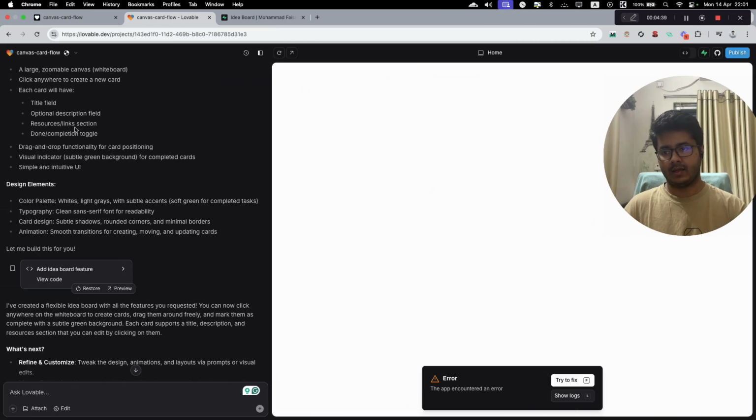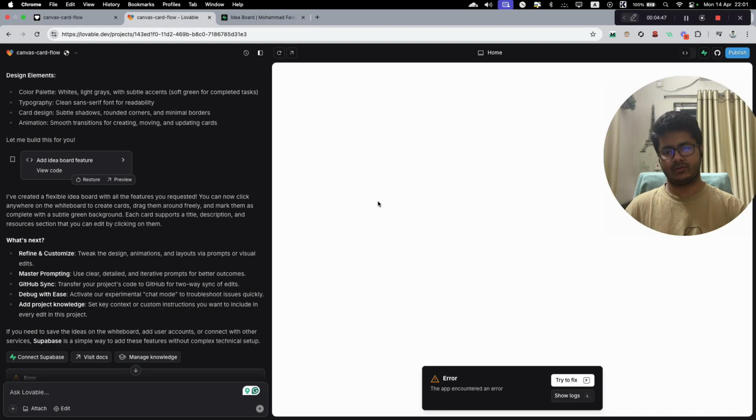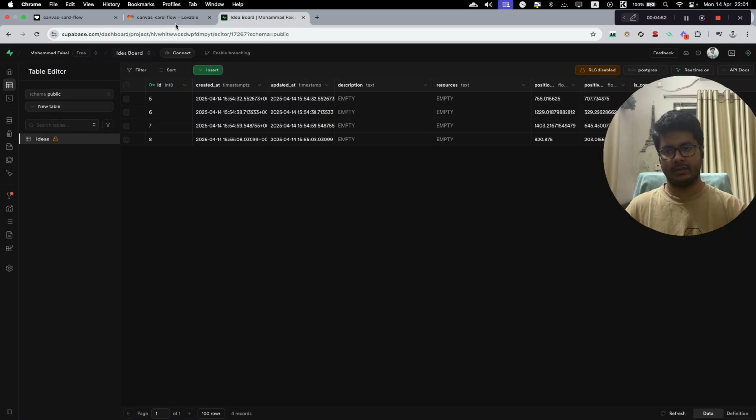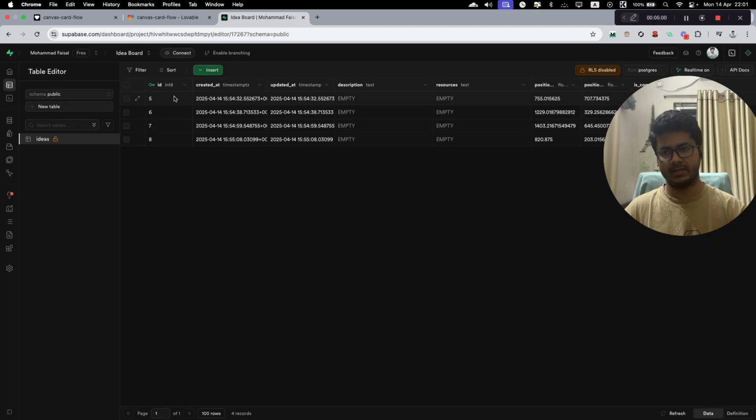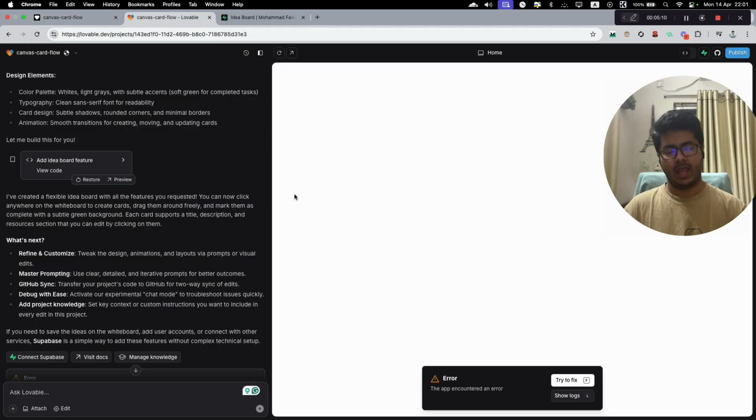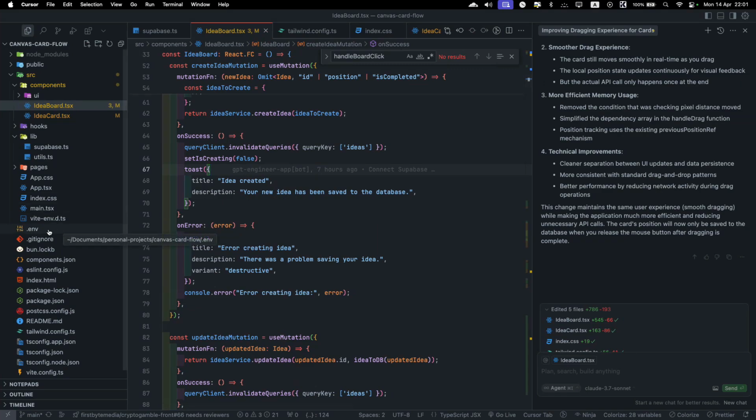Another good thing about Lovable is it has direct integration with Supabase. I asked it to connect to Supabase, but it could not connect properly. I mean, we still need to get the secrets from the project into the project's environment files. So that was one issue. So what I did was I created this project in Supabase. I created a simple table, right? Here you can see the items, and I pasted those credentials into the .env file, and that's basically it. So this .env file here contains the secrets for Supabase, basically two secrets.